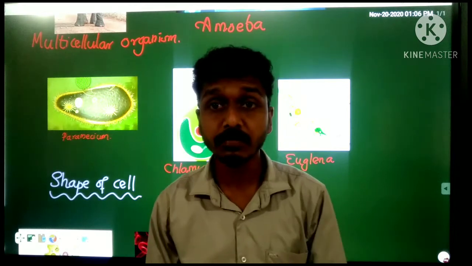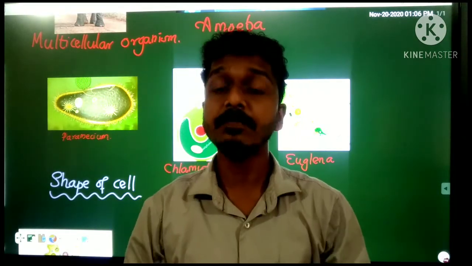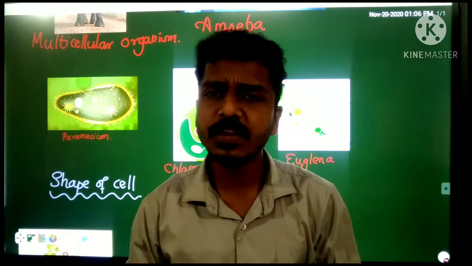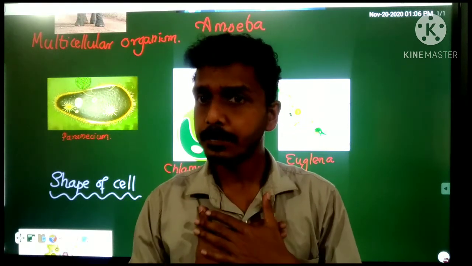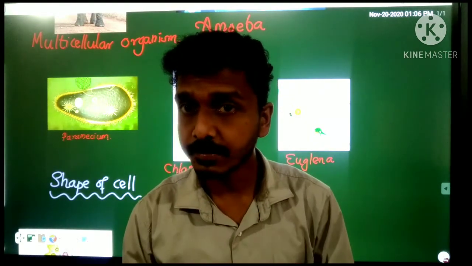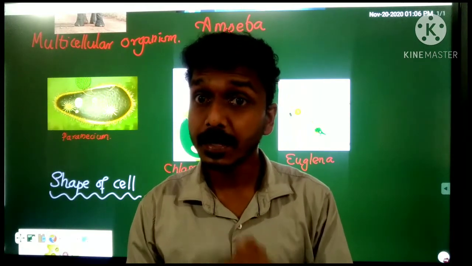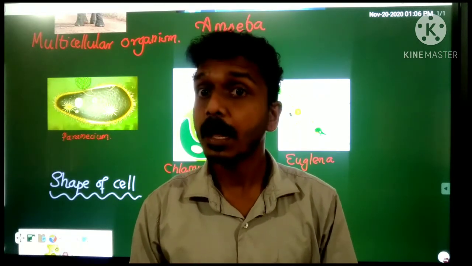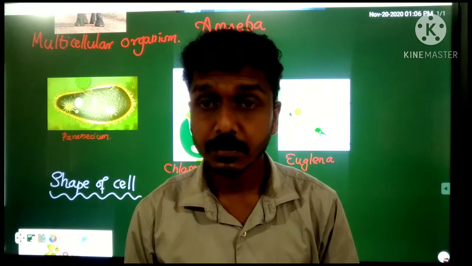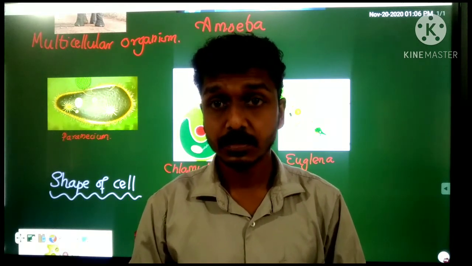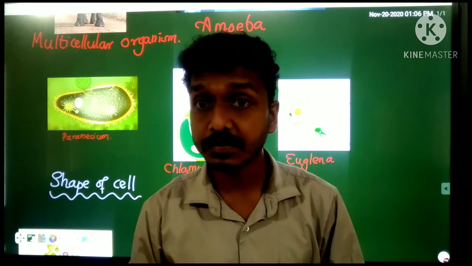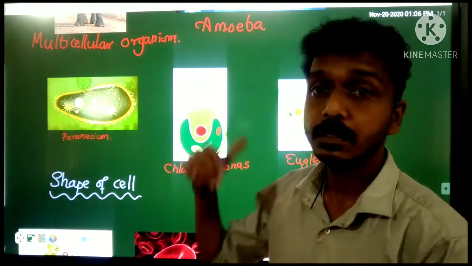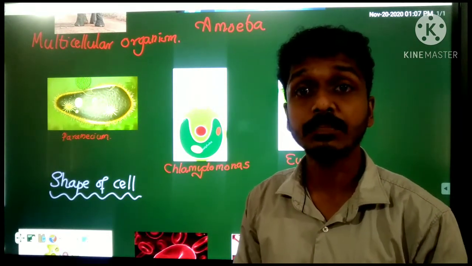They are examples for unicellular organisms because they have a single cell in their body. With the help of this single cell, they can perform every function. I am a multicellular organism, right? I can breathe, I can eat food, and I can digest the food, right? Clear? And all the multicellular organisms excrete. Such type of all the functions are performed in the unicellular organism with the help of the single cell.